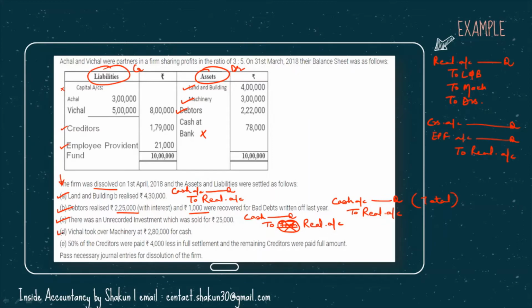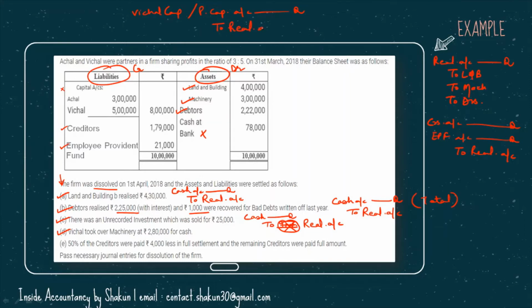The next adjustment is Vitchell took over machinery at 2,80,000 for cash. Now Vitchell, being the partner, is the receiver. So partner's capital account should be debited and asset is going out, so asset should be credited. So ideally our entry should be partner's capital account DR, that is Vitchell's capital account DR, to realization account.